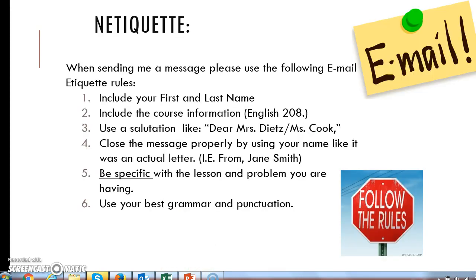When you're sending an email, make sure you're following these netiquette rules. Make sure you include your first and last name, the course information. Make sure you include a salutation like Dear Mrs. Dietz or Ms. Cook. Make sure you close the message properly by using your full name like it was an actual letter. And then make sure that you're specific.